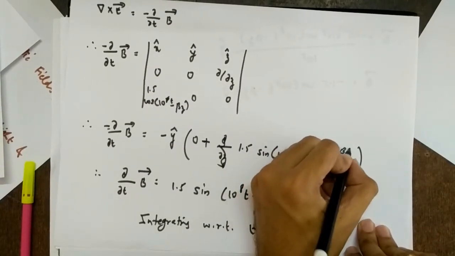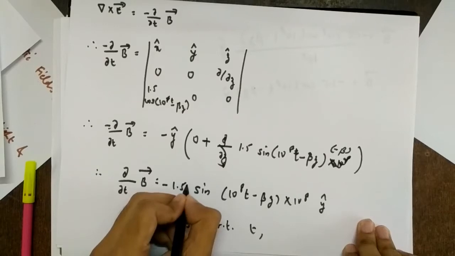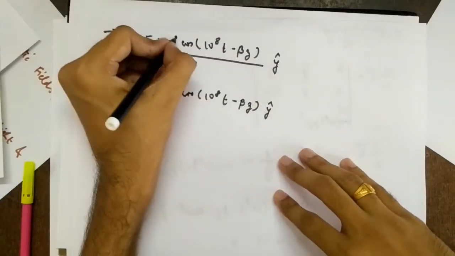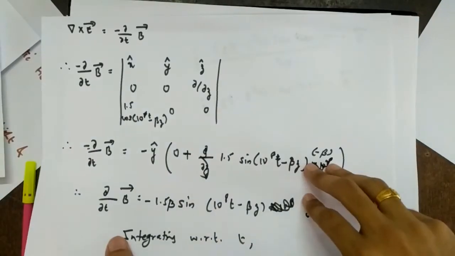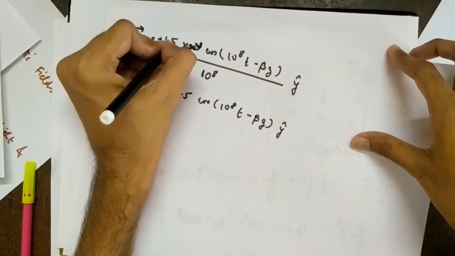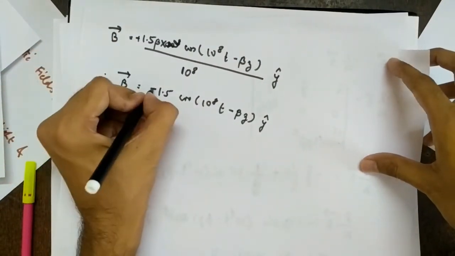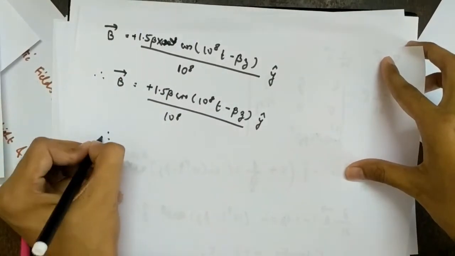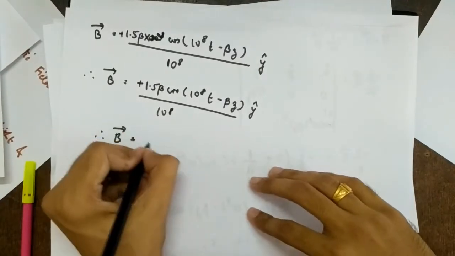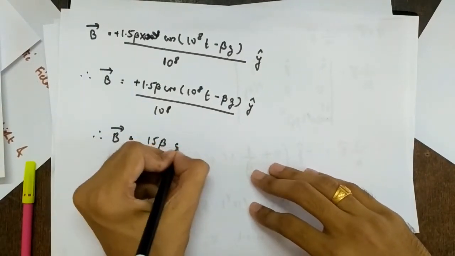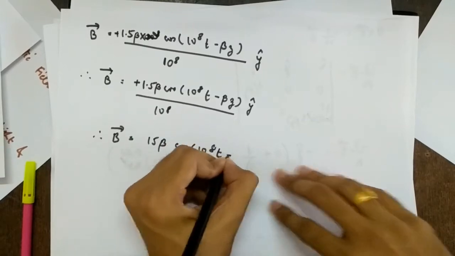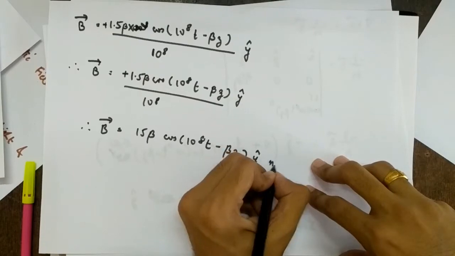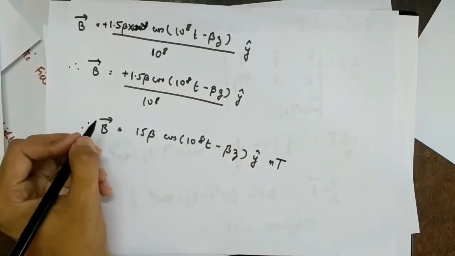So this will be into minus beta, right? So this will be minus 1.5 beta. This will go away. Yeah, and I am correct. So this is not here, and this is minus. So this minus minus will become plus 1.5 beta, which is plus 1.5 beta upon 10 raised to 8. So therefore b vector equal to 15 beta cos of 10 raised to 8t minus beta z y cap nano Tesla, because this is 10 raised to 8, right?